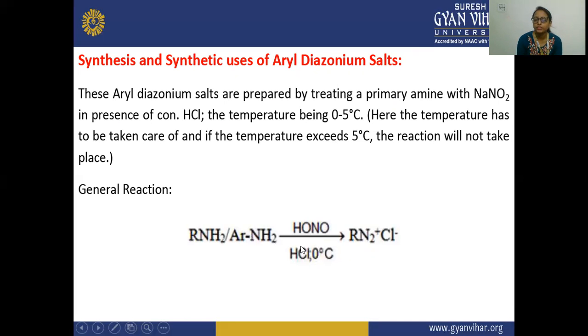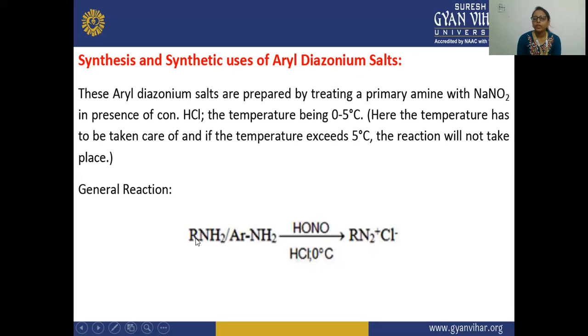If the temperature exceeds 5 degrees centigrade, then the reaction will not take place, and there is no formation of the aryl diazonium salt. So we have to take care that the temperature should not exceed 5 degrees centigrade. It should be between 0 and 5 degrees centigrade.